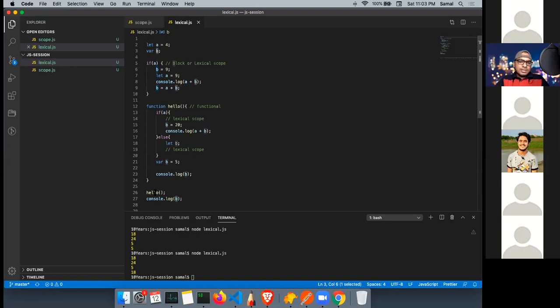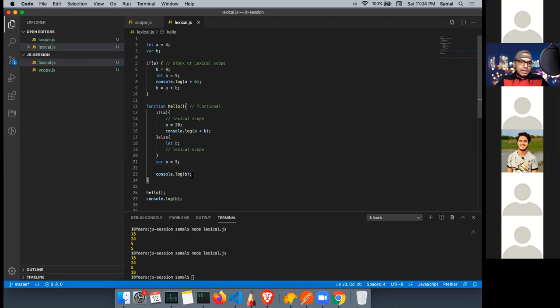Okay. Now there's a function definition. I'm calling a function here. Here a is again 4. B is declared as 20, but it will look for the local, block or functional scope, and in ES5, ES6 variable where it is defined, so it will get hoisted. And now b is 20. So a plus b, a is 4 plus 20 is 24. Now it executes. Now b is again overridden with 5 in local scope.